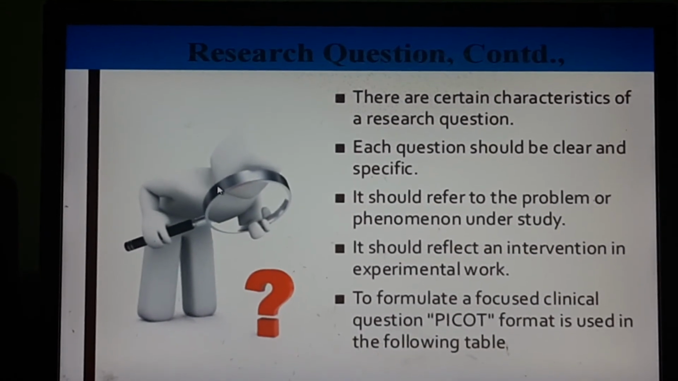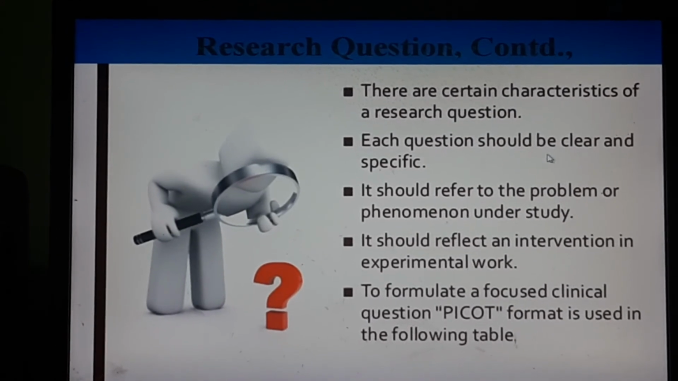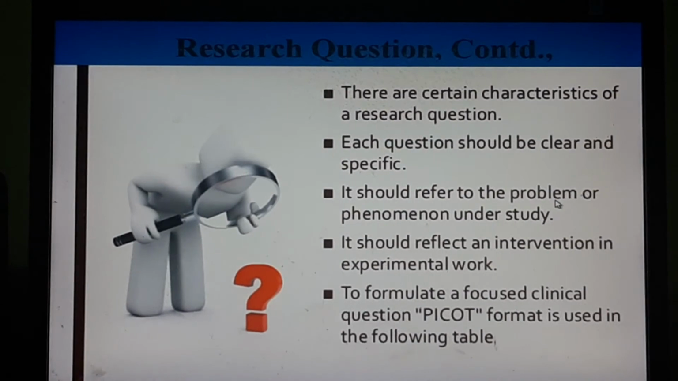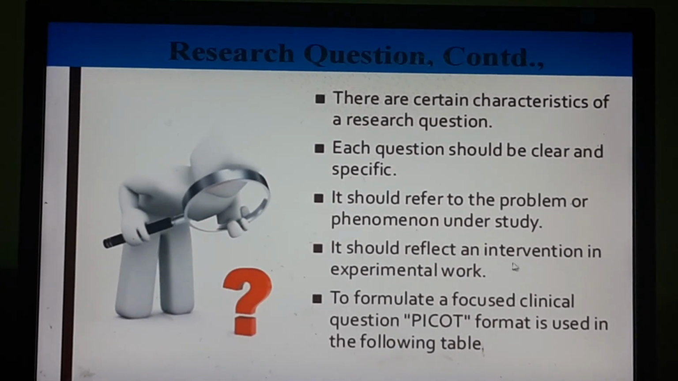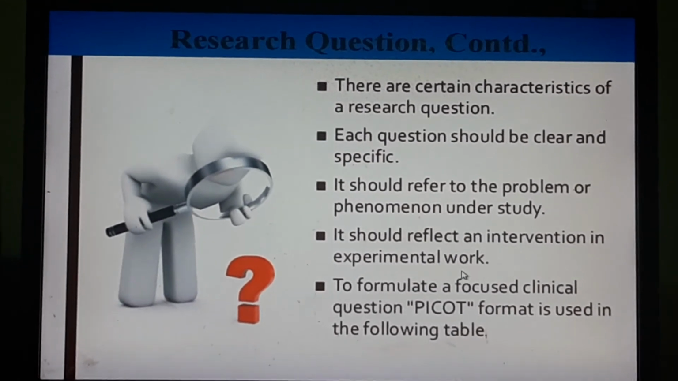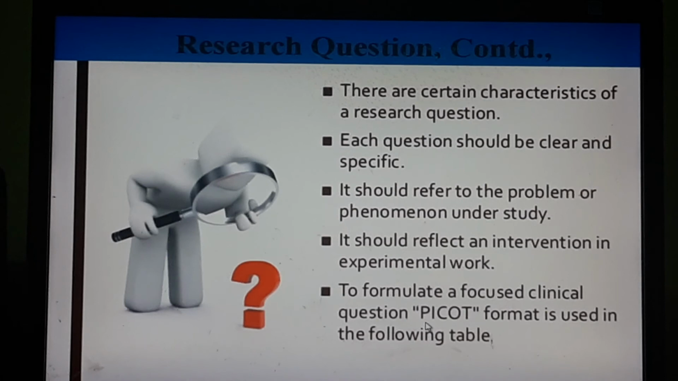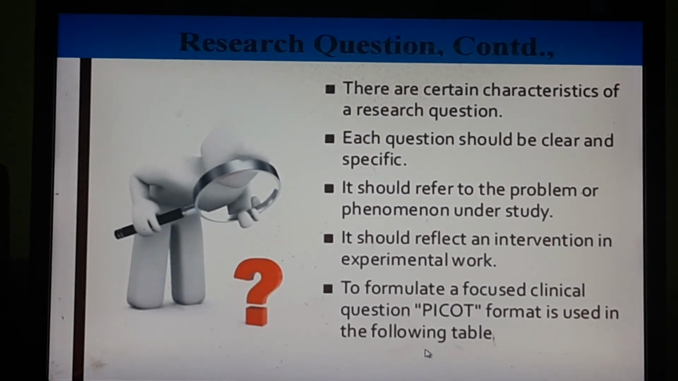There are certain characteristics of research questions, such as each question should be clear and specific. It should refer to the problem or phenomena under study. It should reflect an intervention in experimental work. And to formulate a focused clinical question, the PICOT format is used in the following table.